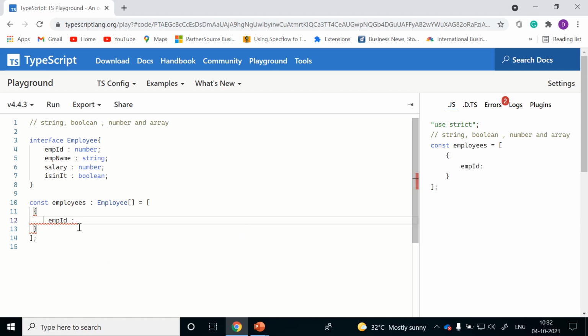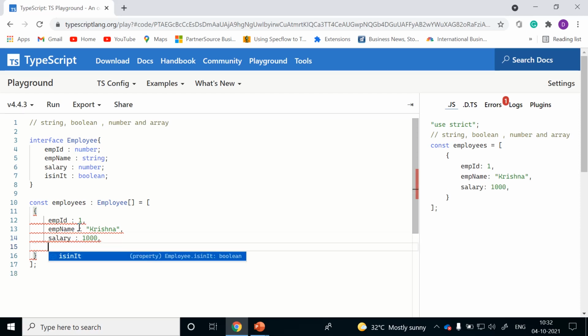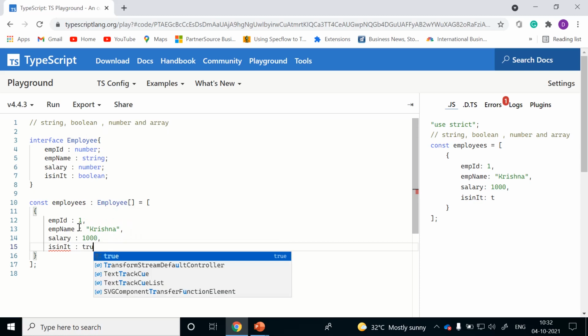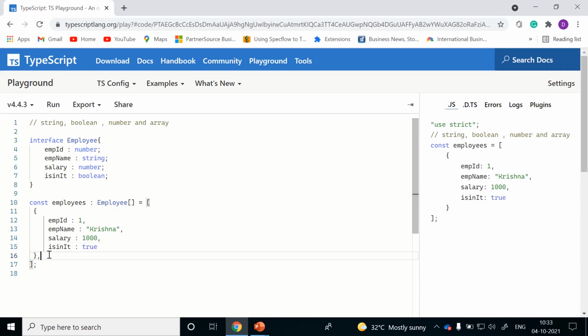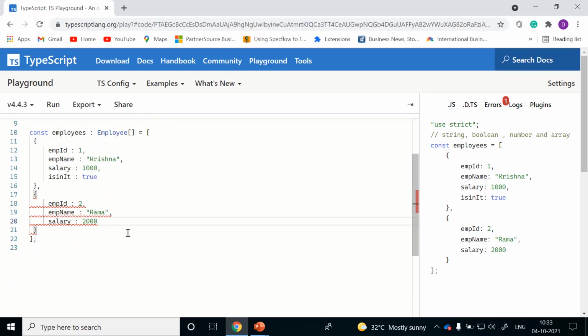Let us assign the values. Employee ID is 1, employee name, it's a string type, Krishna, and salary 1000, isInIT true. Let me define one more object, employee ID 2, employee name Rama, salary 2000.